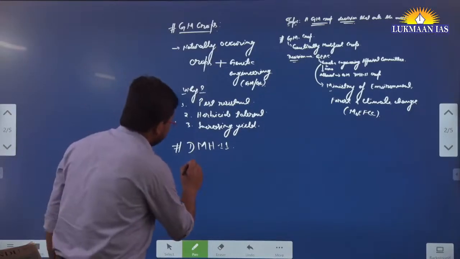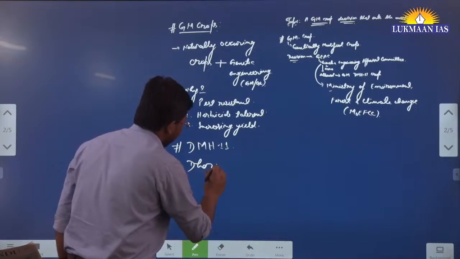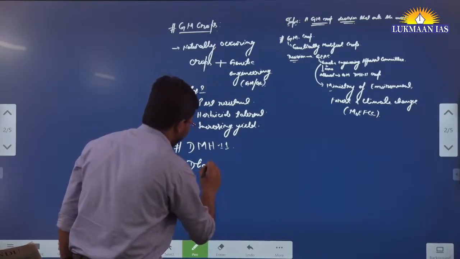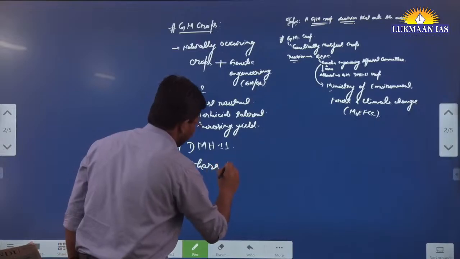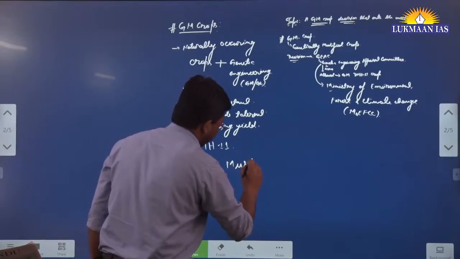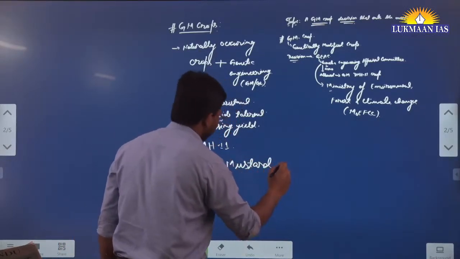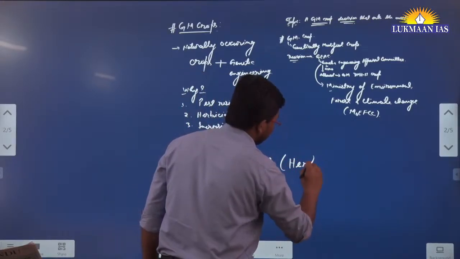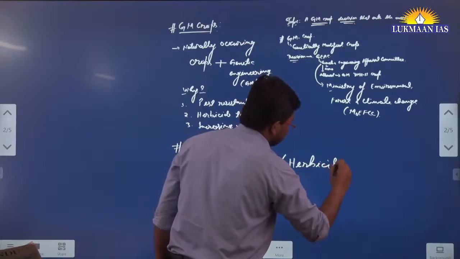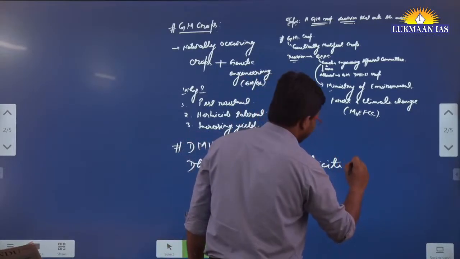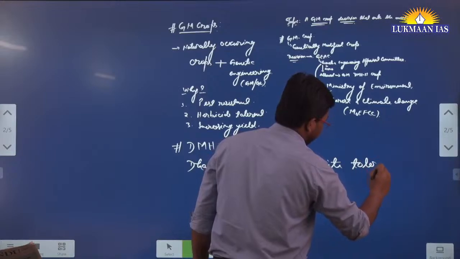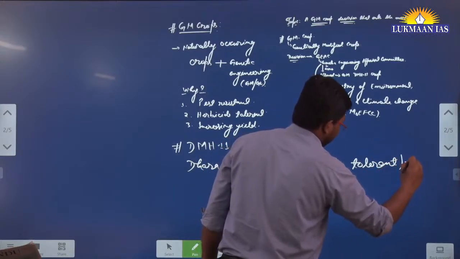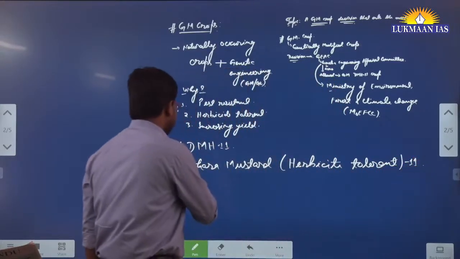Its name is Dhara Mustard. This is herbicide tolerant, herbicide tolerant variety 11. So this is, let's say, the name of this thing.